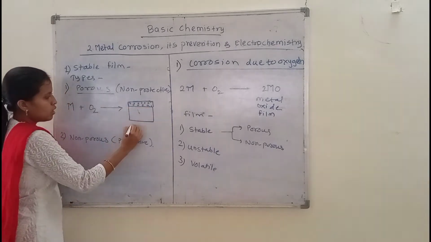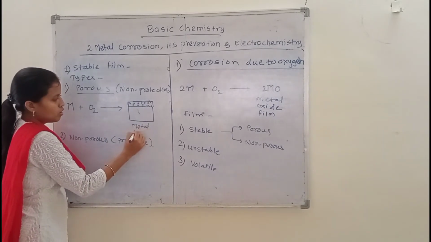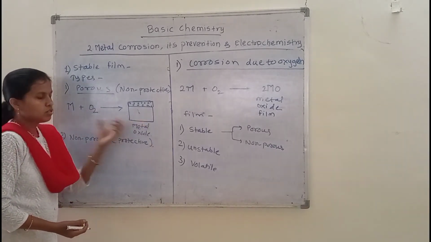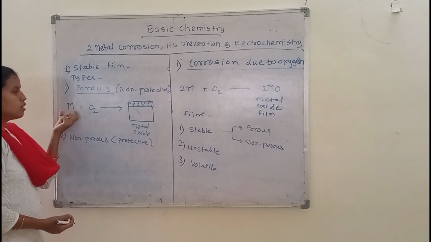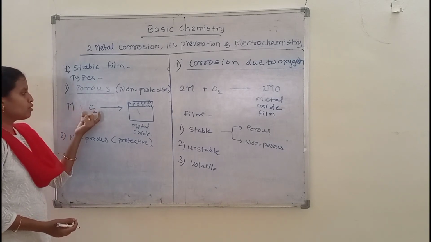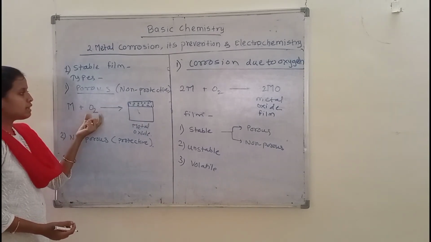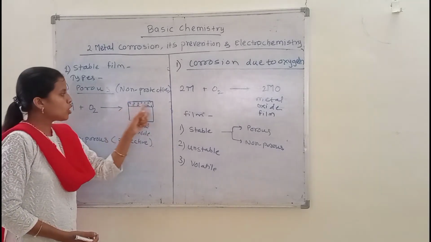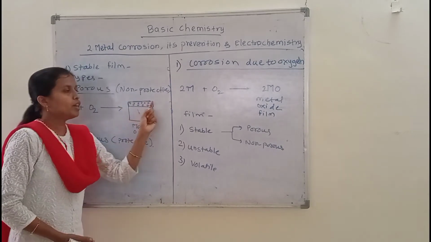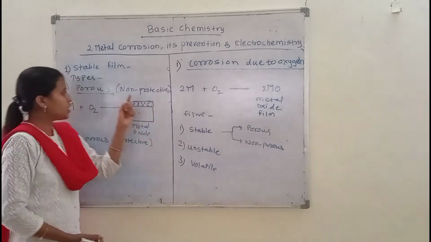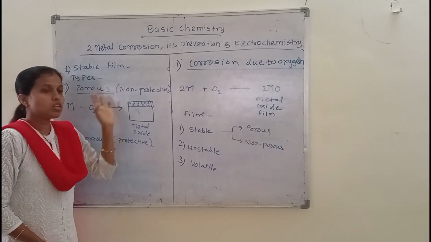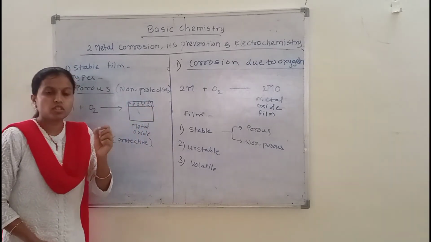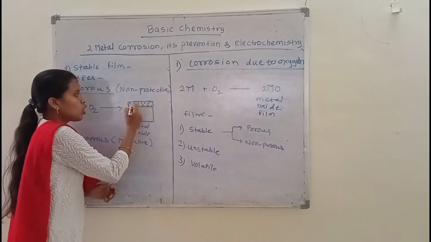Okay, so this is the metal oxide. When the metal comes in contact with atmospheric oxygen, metal oxide will be produced, and this metal oxide will be formed on the surface of the metal. But the film formed on the surface of the metal will be porous in nature. Porous means the presence of pores in its structure. Pores means small holes will be present on that layer.